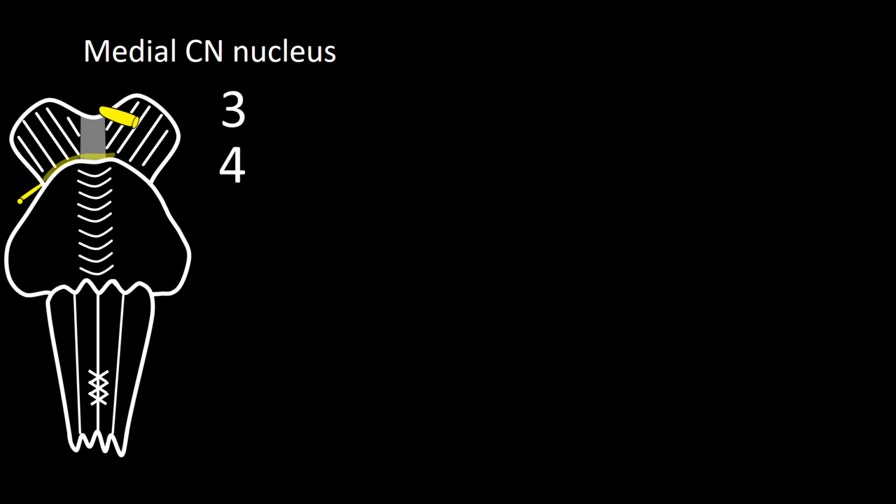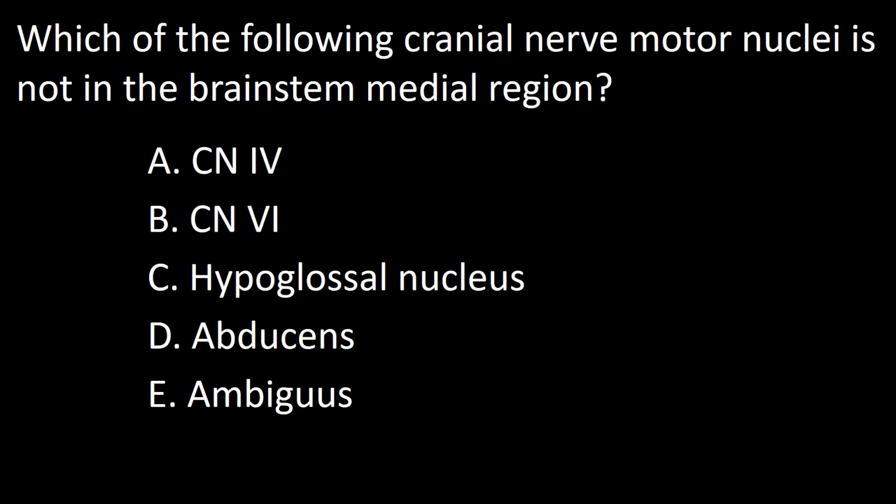Cranial nerve 3 and 4 are in the midbrain. Notice that the cranial nerve 4 nucleus is opposite to its nerve's anterior trajectory. The cranial nerve 6 nucleus is in the pons, and the cranial nerve 12 nucleus is in the medulla. So the answer to this question is E.